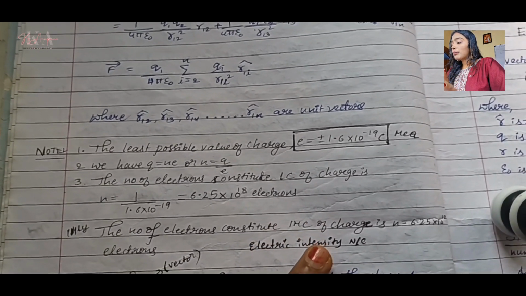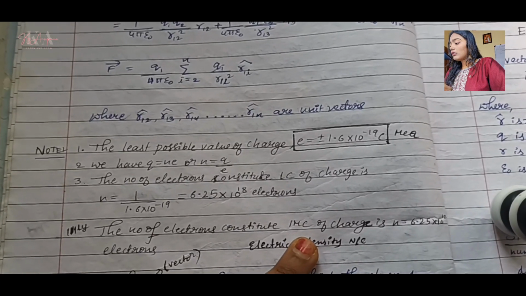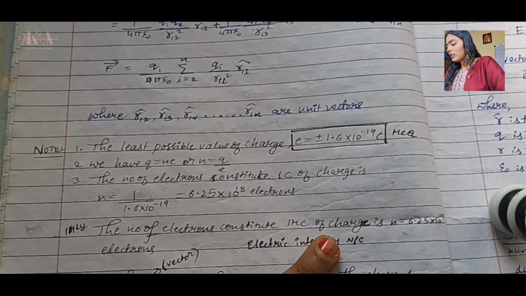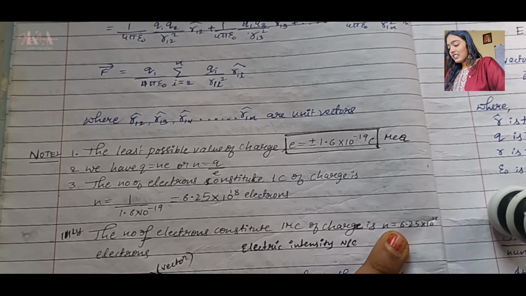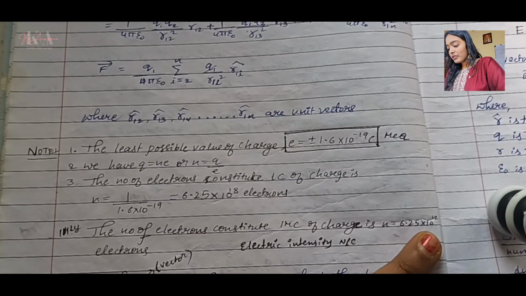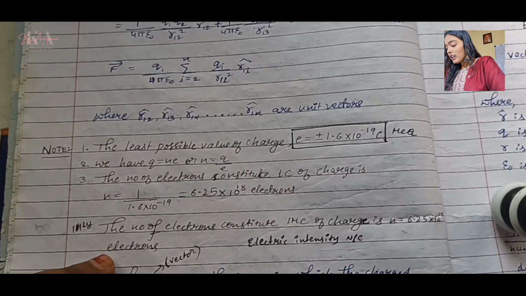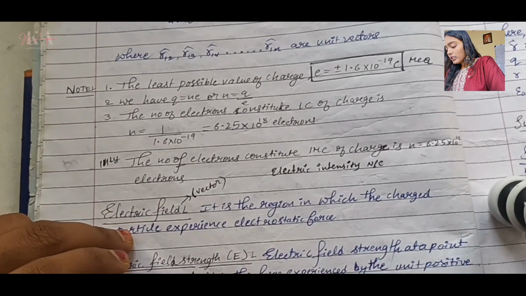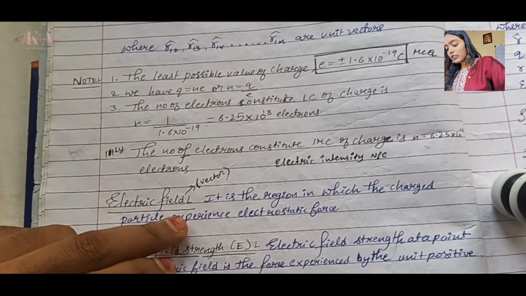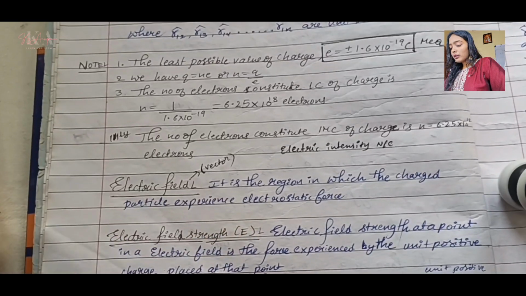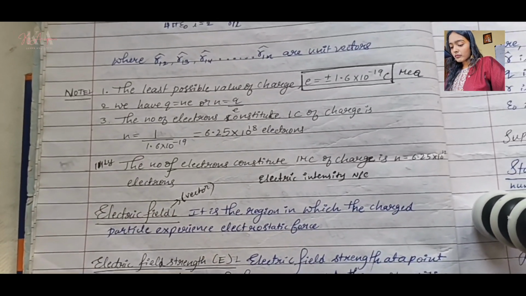And then the number of electrons constitute in 1 milli of charge. N is equal to 6.25 into 10 to the power of 12 electrons. So this one you need to know, okay?